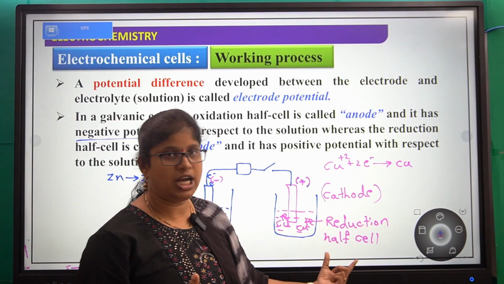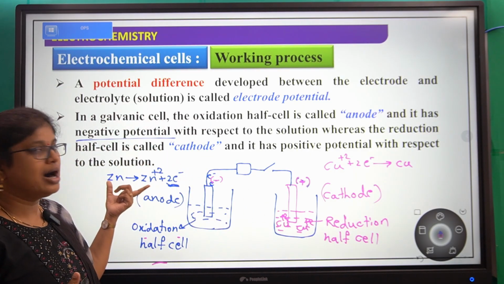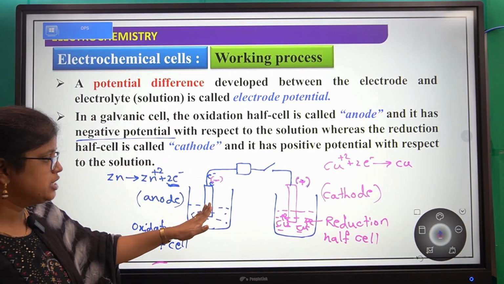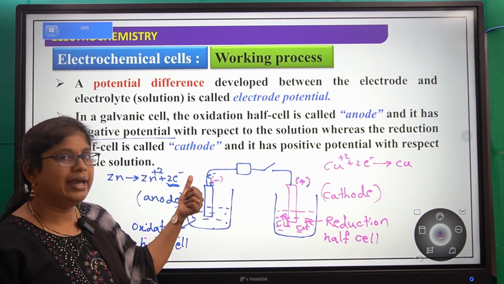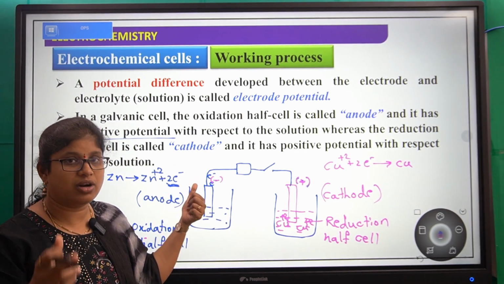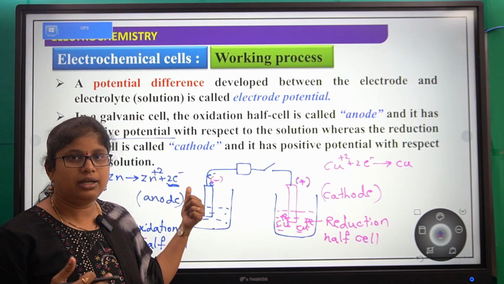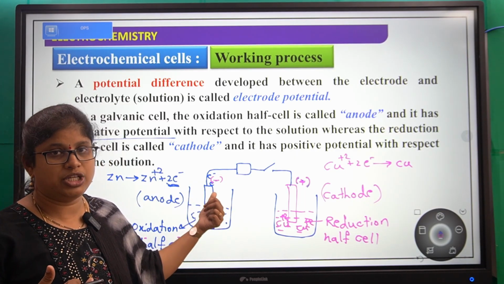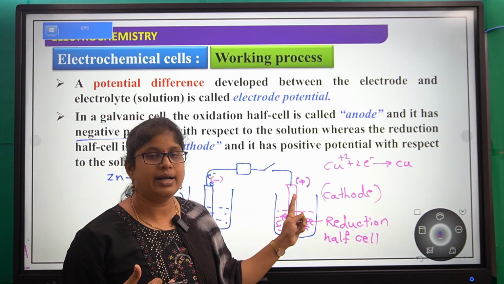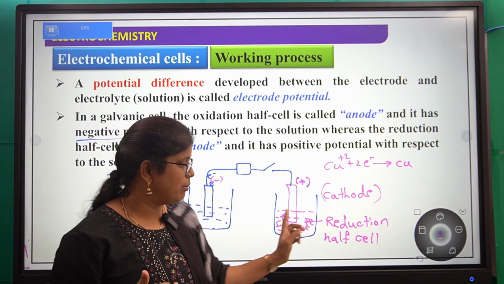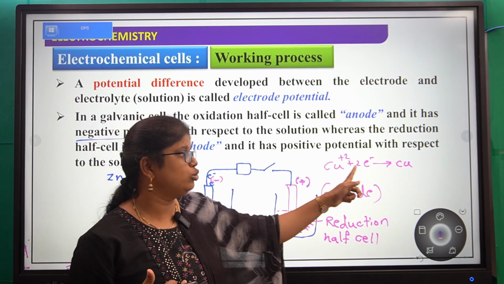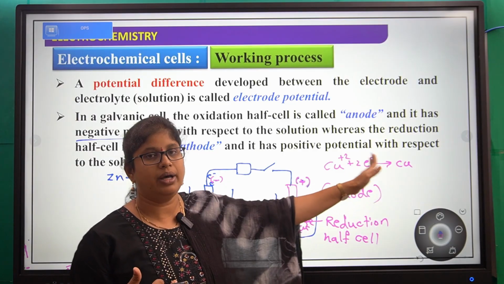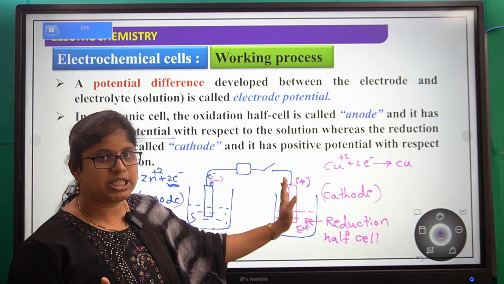This is the reduction half cell and this is the oxidation half cell. In this oxidation reaction, the number of electrons at this electrode is more. So that's why it has negative potential. And here it has positive potential. Why? Because the number of copper plus 2 ions is more. They take 2 electrons and convert into copper. So that's why it has positive potential.